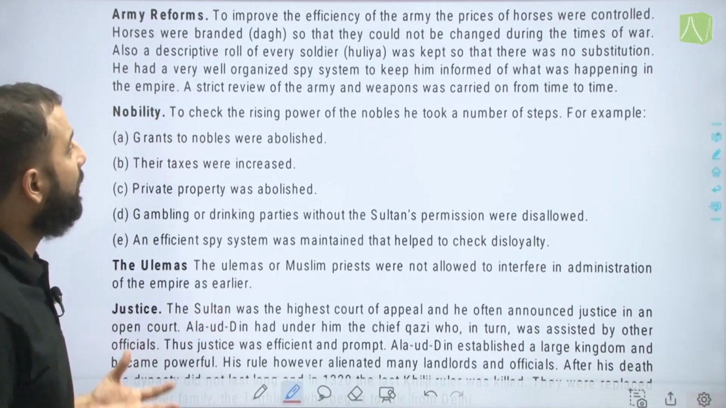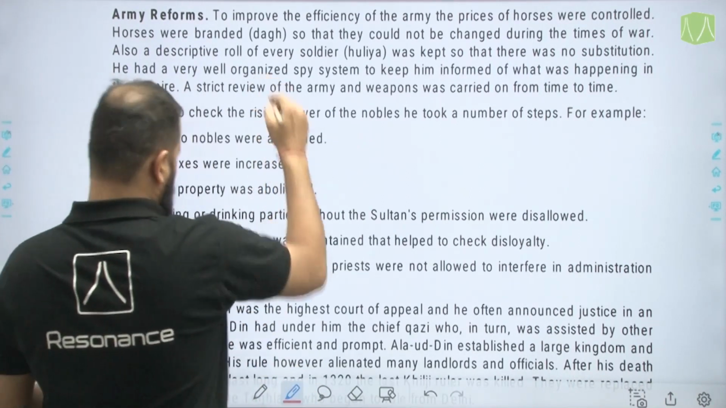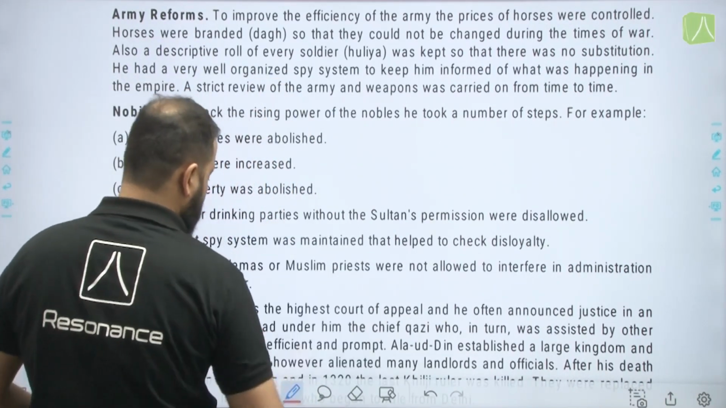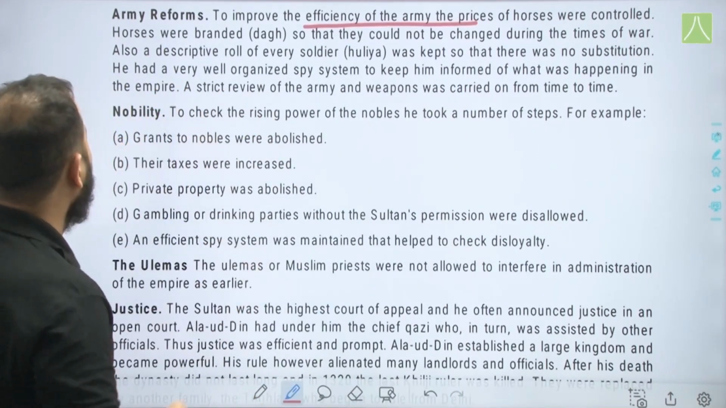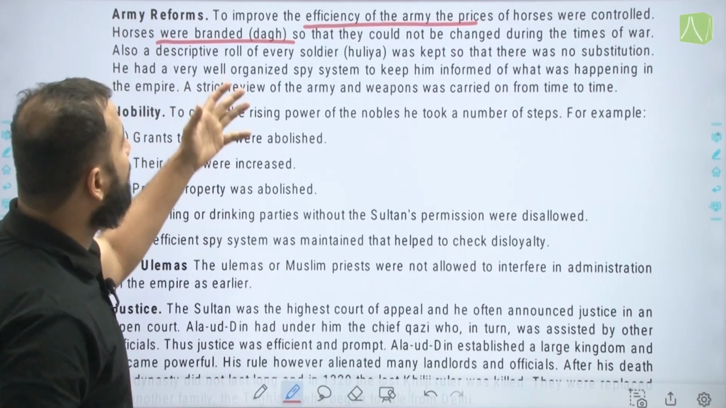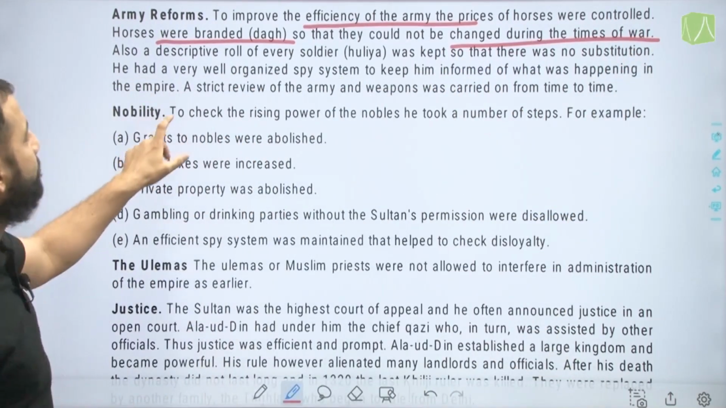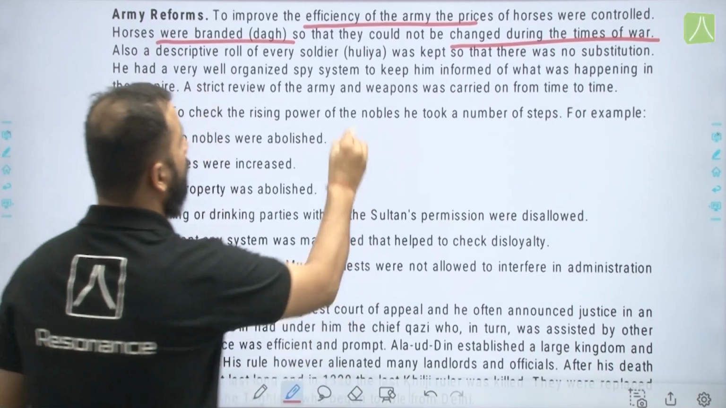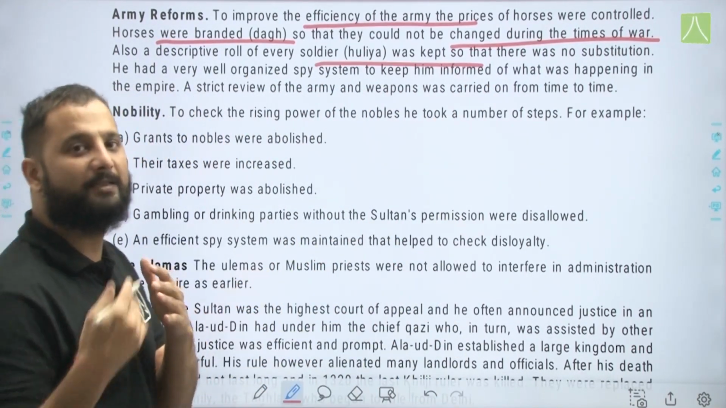Then also he cultivated army reforms also to improve the efficiency of the army, because he needed a large standing army for his successful campaigns all over India. To improve the efficiency of the army, the prices of horses were controlled. Horses again were branded, that is dag, so that they could not be changed during the times of war. Also, a descriptive role of every soldier, hulia, was kept so that there was no substitution, that sending someone else in someone else's place.